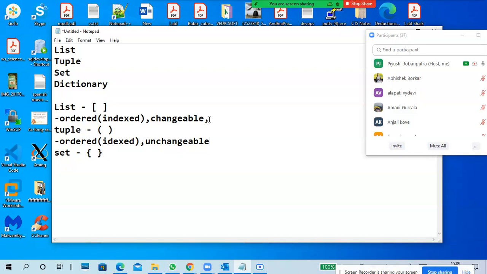Next, both allow duplicates. List allows duplicates, tuple is also allowing duplicates. Remember that.